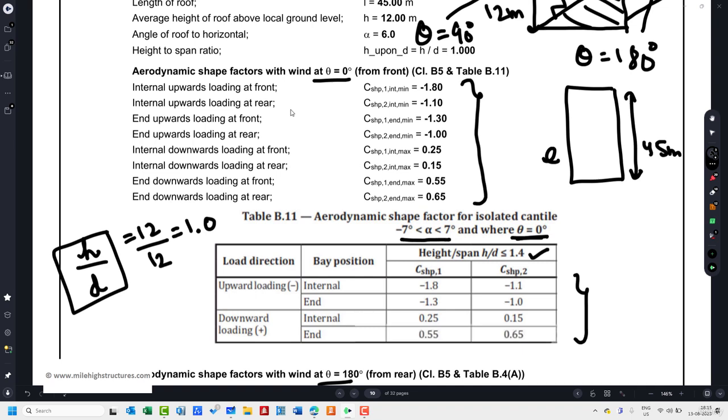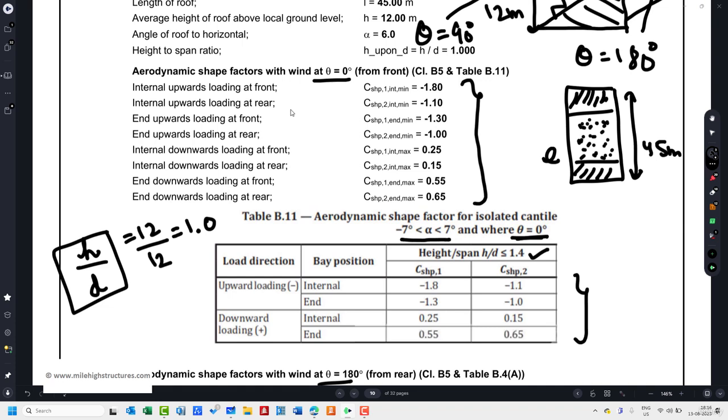So after that, when we're talking about the upward loading and downward loading, it means that when we're talking about the wind, we are always talking about the applicability of wind across the structure and along the structure. We are talking about the wind applicability at the end part also and the internal part also. So let us suppose this is the internal part and this is the end part here.